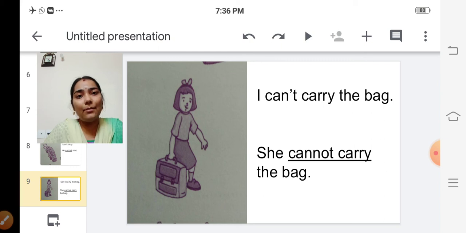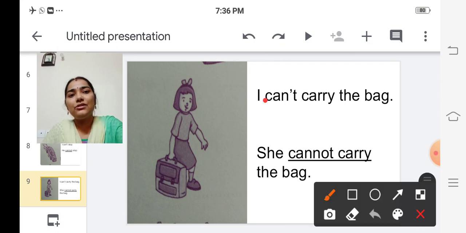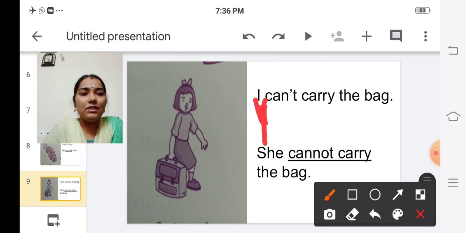So what will we say about her? She, because she is a girl, isn't it? So the I becomes she. She cannot carry the bag. Can you understand, children, what she says? When I say I cannot carry, what will you say about me? She cannot carry, isn't it?